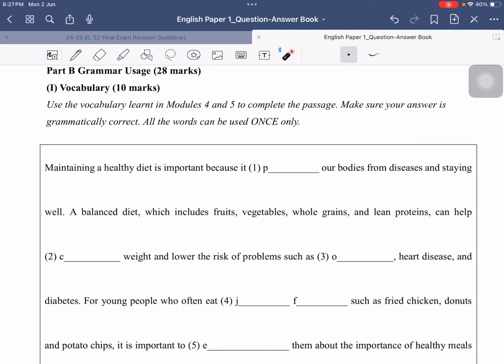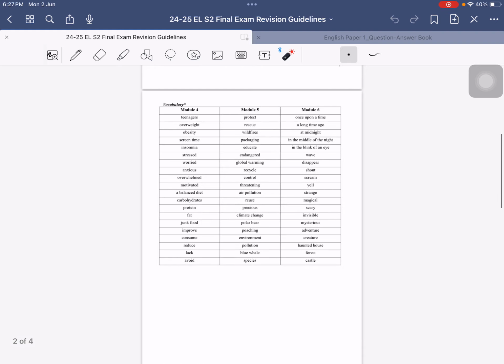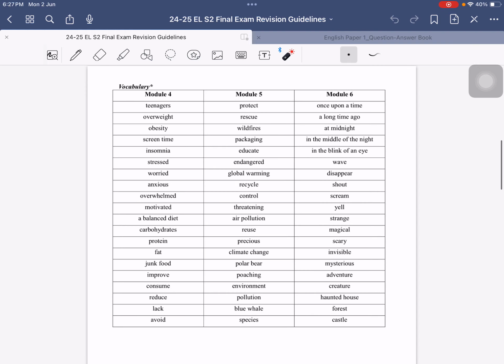Today we will talk about vocabulary in paper 1. So let's get started. To revise for the vocab, you can refer to our revision guidelines or our dictation scope. You can see that vocabulary from Module 4, 5, and 6 are selected and they will be tested in the exam. So please make sure you revise for these words in advance.